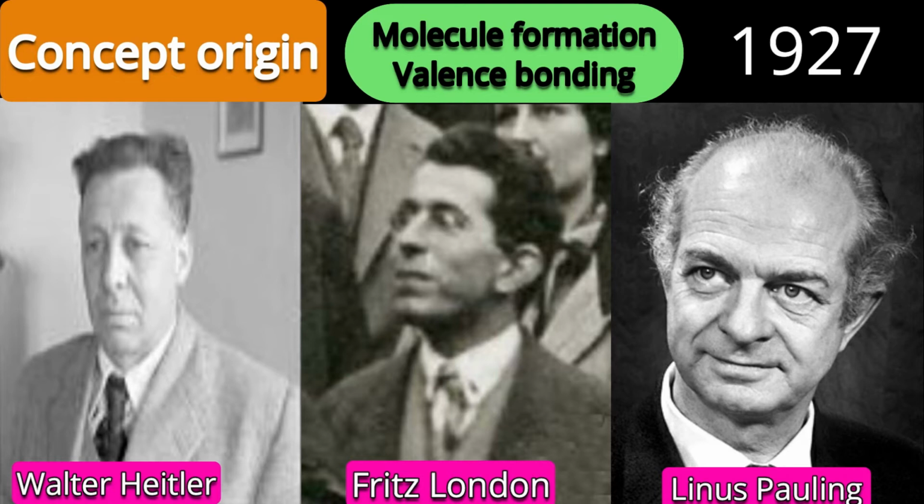As per valence bond theory, the oxygen molecule is diamagnetic in nature. I will explain. Oxygen has atomic number 8, electronic configuration 1s2, 2s2, 2p4. So in the p orbital 4 electrons are there. How can we arrange those 4 electrons? In the first orbital 2 electrons, in the second and third 1 electron each. So how many unpaired electrons are present in one oxygen atom? Two unpaired electrons are present.